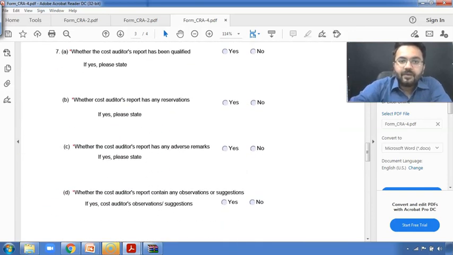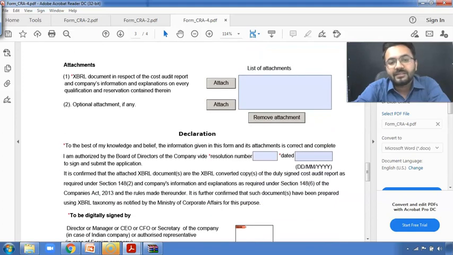And apart from that, whether the cost auditor has reported qualified. Is there any kind of adverse remarks, reservations? Qualified means it has been suitably adopted by the board of directors. Adverse remarks means any kind of reservations, observations or suggestions. If you do have any, then you need to mention each and everything in detail.